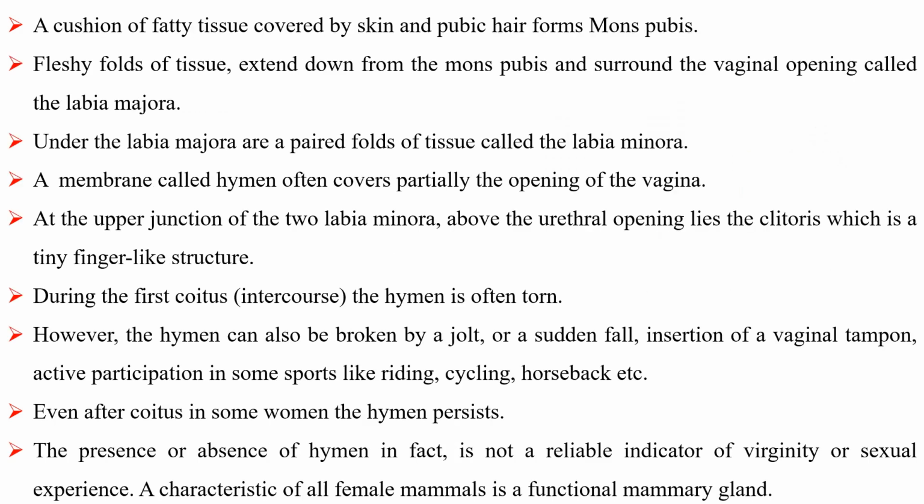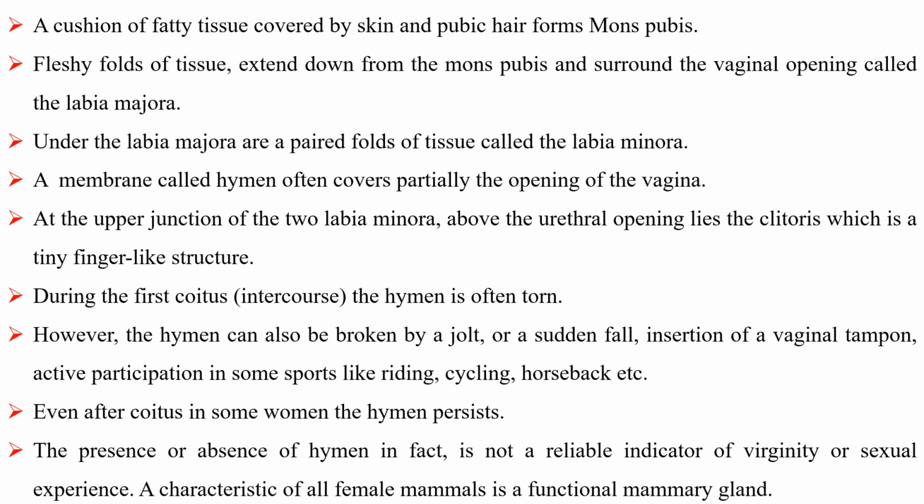A cushion of fatty tissue covered by skin and pubic hair forms the mons pubis. Fleshy folds of tissue extend down from the mons pubis and surround the vaginal opening, called the labia majora. Under the labia majora are paired folds of tissue called the labia minora. A membrane called the hymen often partially covers the opening of the vagina.